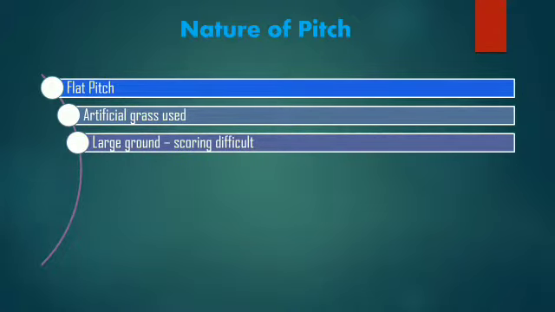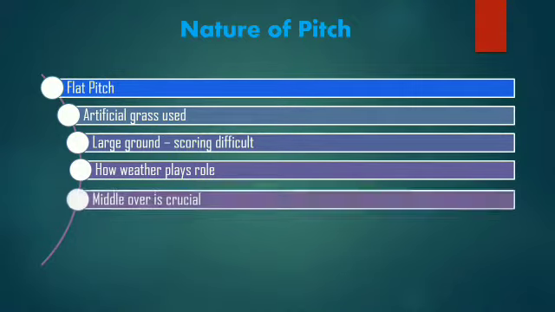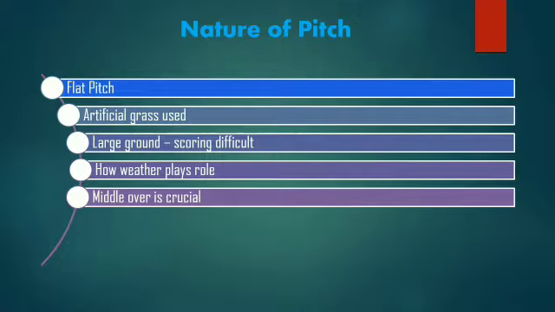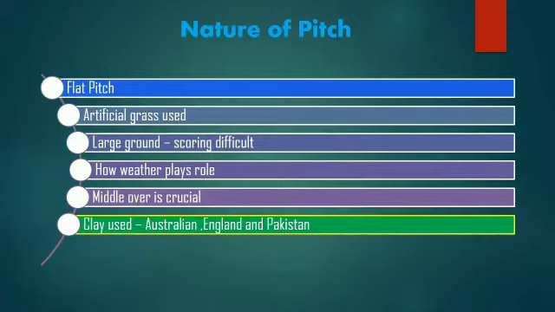The next thing is it is a large ground, so scoring is very difficult. So batsmen need to run very hard to take runs. Because the diagonal is so large on this kind of pitch, you need to run very fast, and running between the wickets is very important. The middle overs will be the very crucial part. How the weather will affect the pitch, we can't say by now. So every day before the match day, we will give you the prediction on Dream 11 with the help of how the weather on the day will help the match. So the middle overs are very crucial. As I said before, running between the wickets is very important on this kind of pitch.